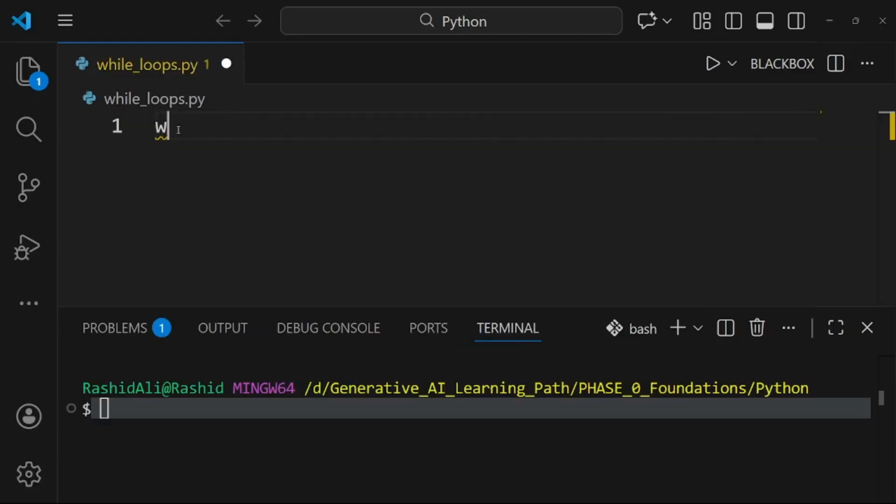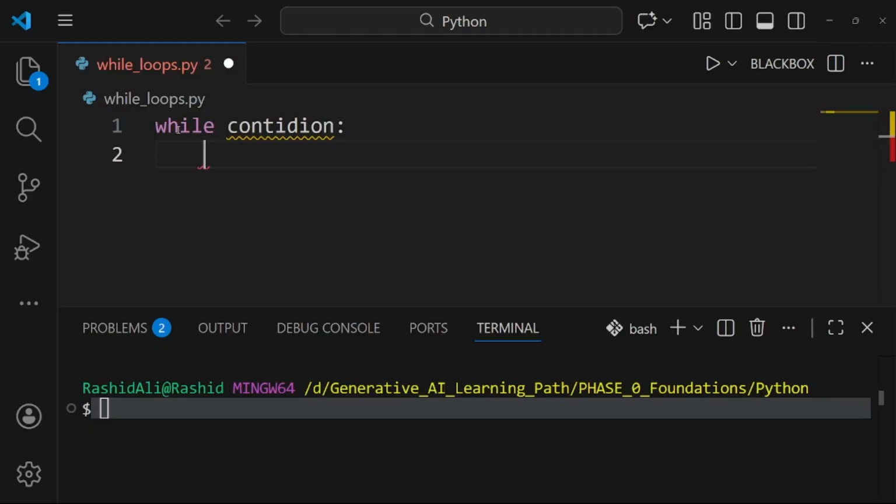The syntax is: first we write the keyword while, which shows that we are going to use a while loop. After it we write the condition that we want to be checked in every iteration, then a colon, and after it we are in the block of the while loop.